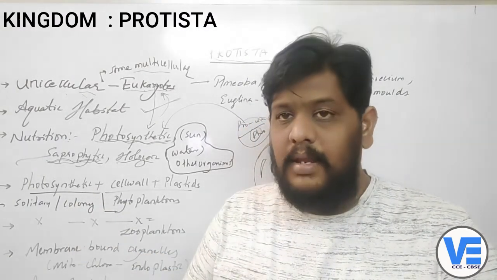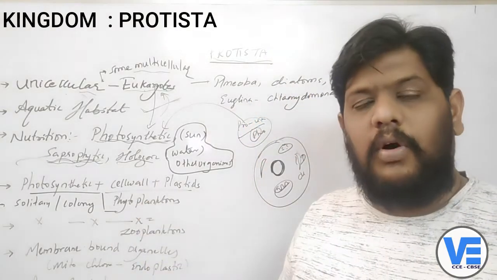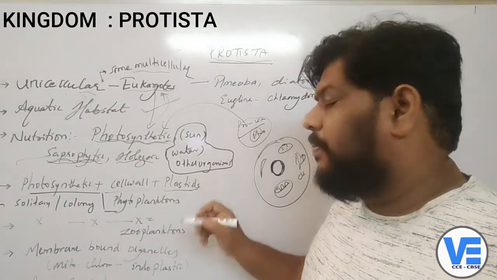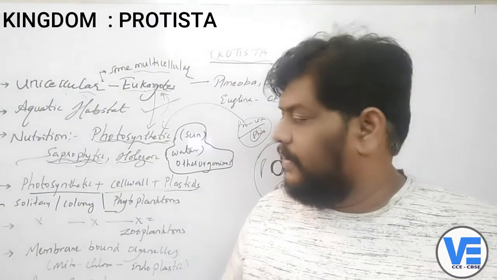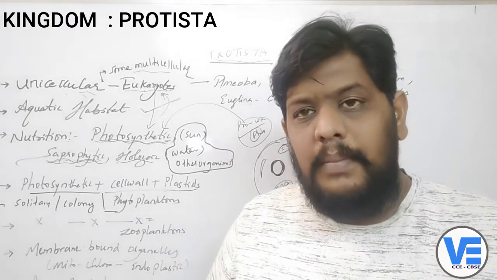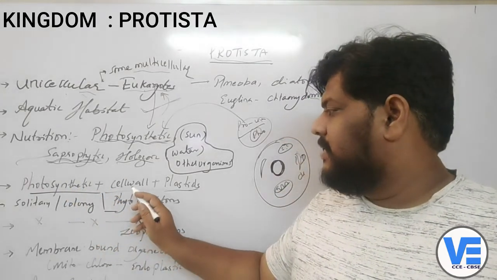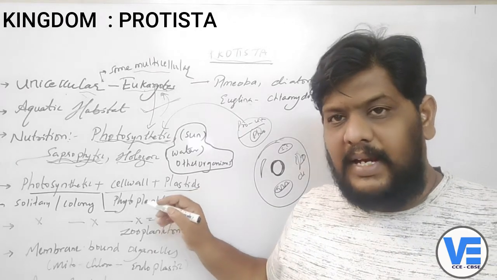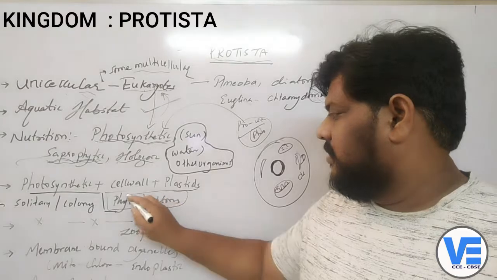They can perform photosynthesis, and also they have a cell wall. And also there are plastids in it. What are plastids? Leucoplasts, chromoplasts, and chloroplasts, right? If there are chloroplasts, that means they are able to prepare their own food material. So if they are photosynthetic, plus if they have a cell wall, and also if they contain plastids in the cell, then they are called phytoplanktons.